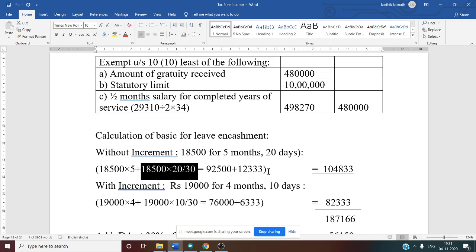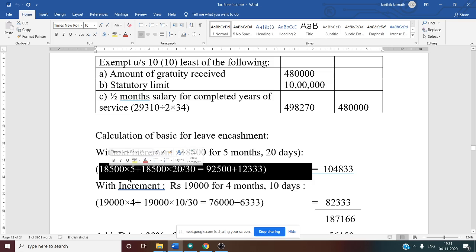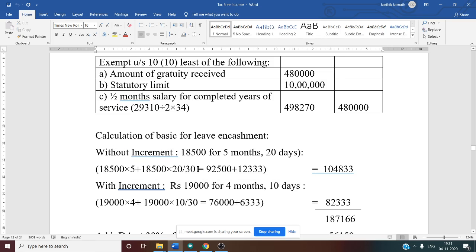So March is not included fully, let us start from April now: April, May, June, July, August. Yes, now 5 months. So 5 months is April to August, and March only 20 days. Now it is very clear. So March 20 days calculation.